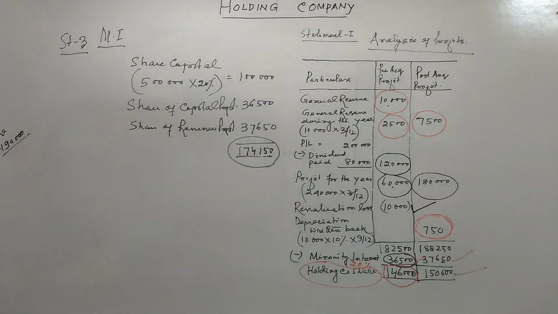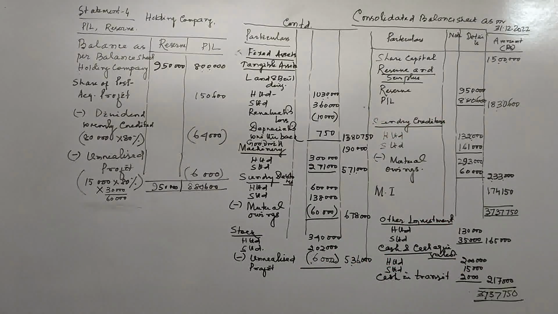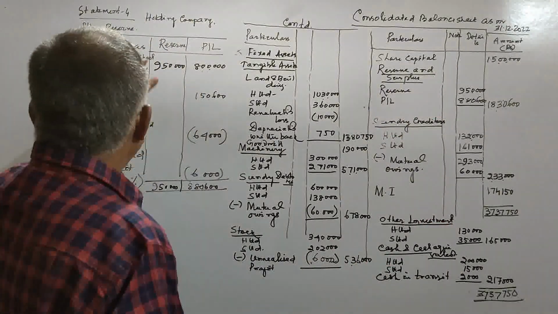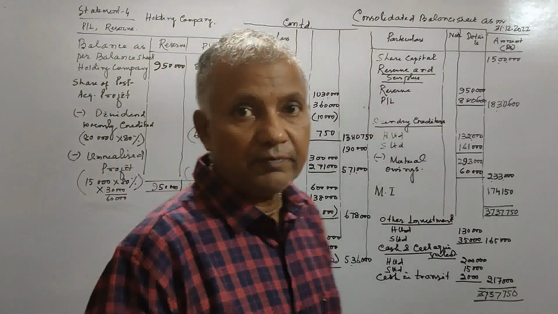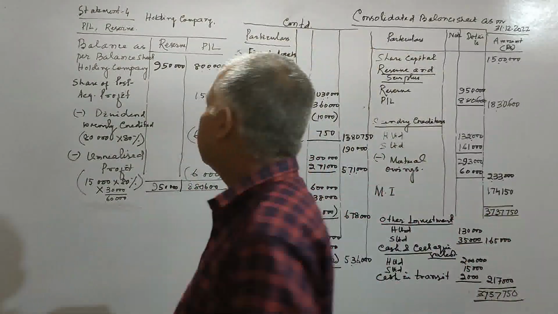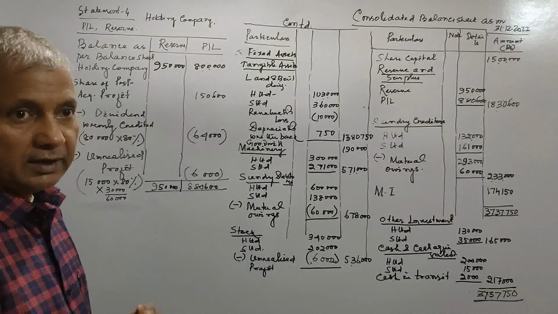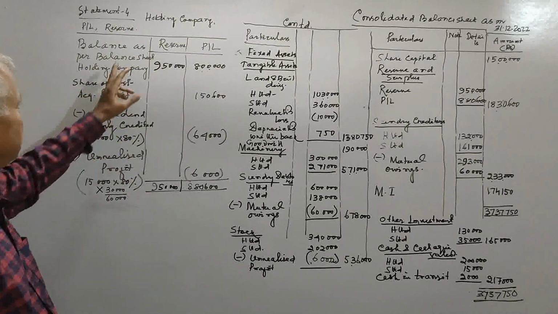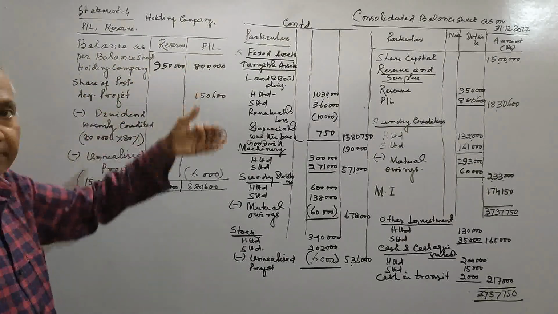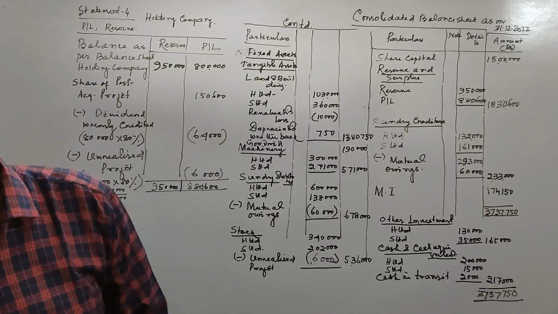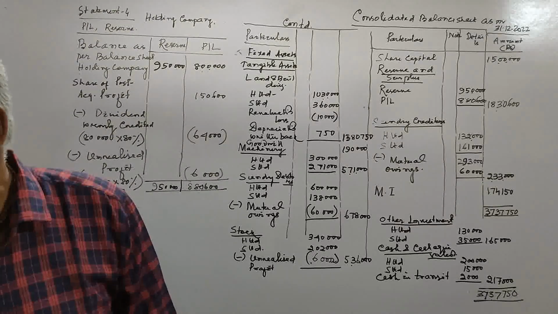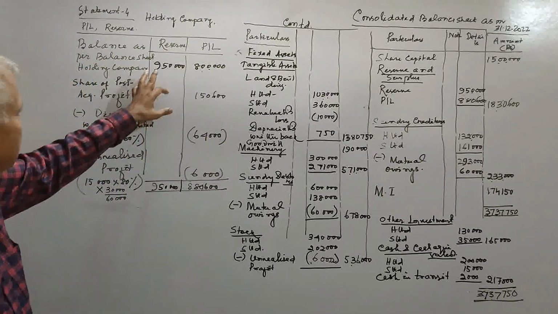This is your holding company PL and reserve. Friends, this is statement 4, holding company PL and reserve. In this case, we only take the balance from the holding company balance sheet, that is Castor Limited.